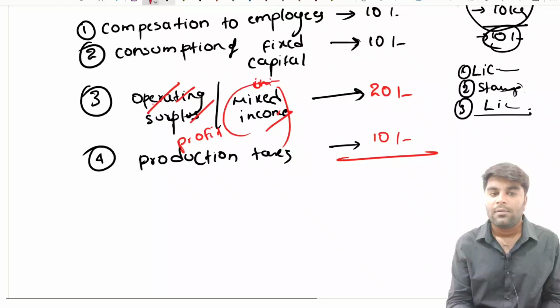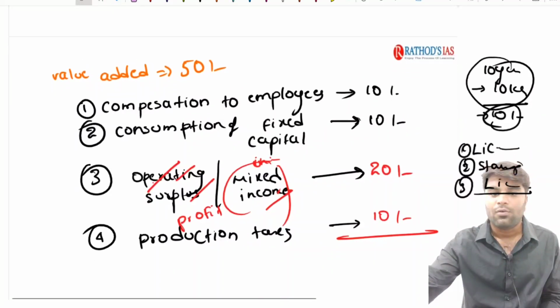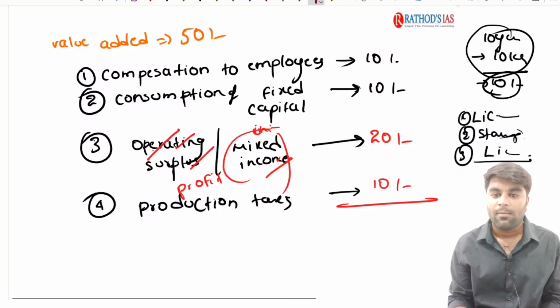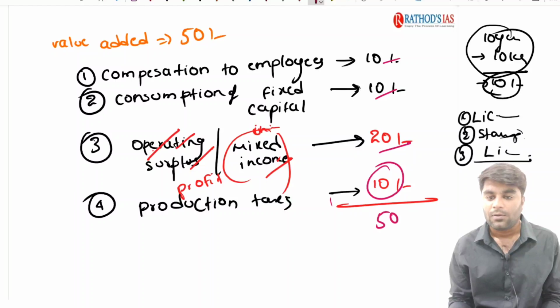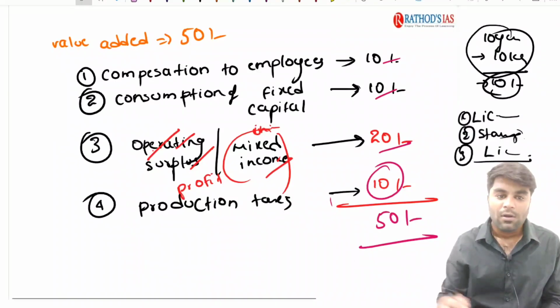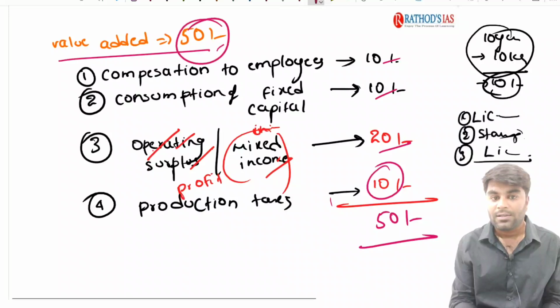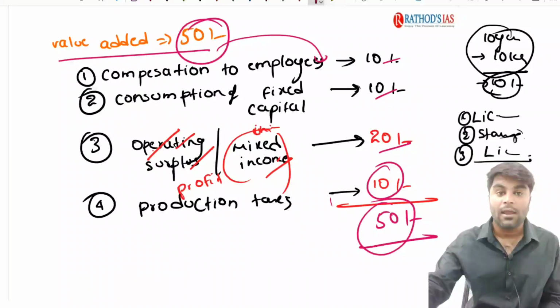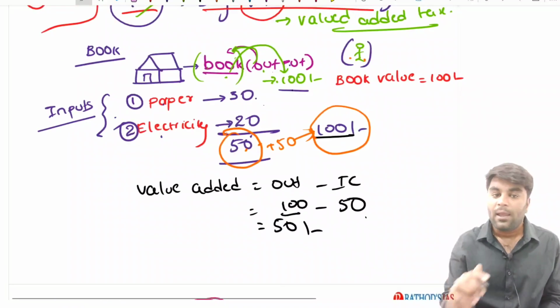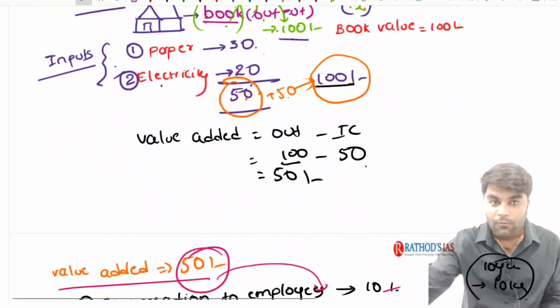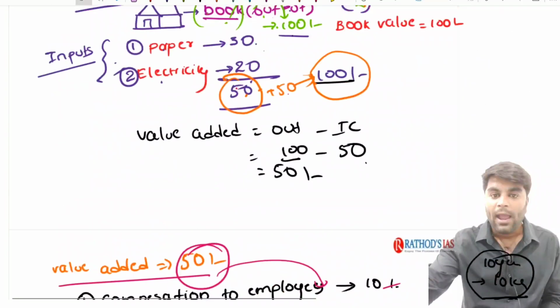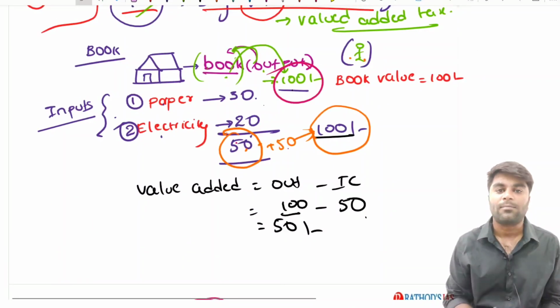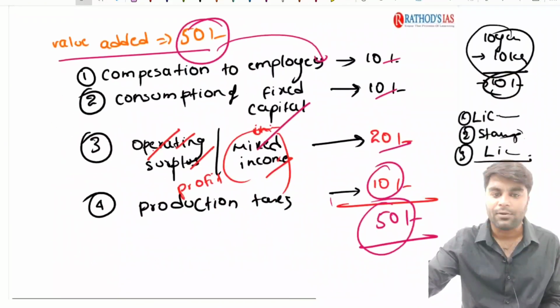Now what is the total? See, what is the total value we get here? The total value that we get here is about 50: 10, 10, 20, 20, 20, 40, and 40 plus 10, 50. So ultimately the value added of 50 by the manufacturer happened in such a way. I hope it is very clearly understood how the manufacturer has added a value of 50. To put it simply, a book manufacturer took inputs worth 50 and added a value of 50 to it, and ultimately made the output 100 rupees. I think so far it is very clear for you.